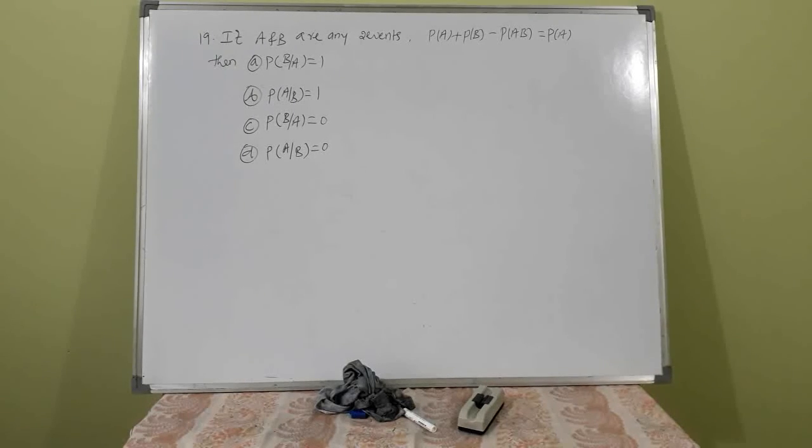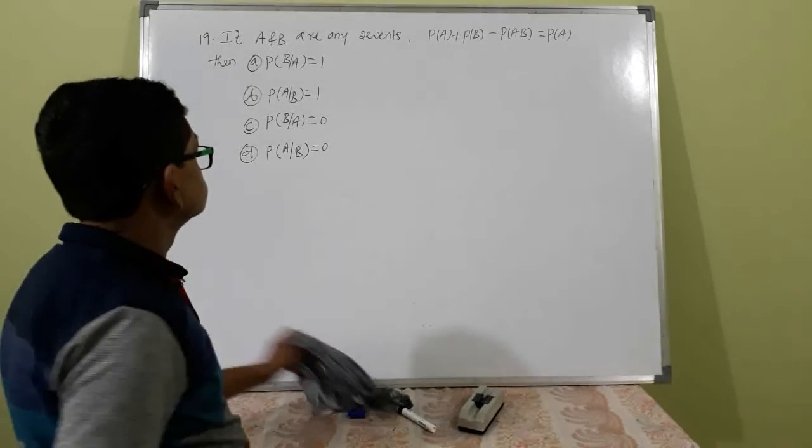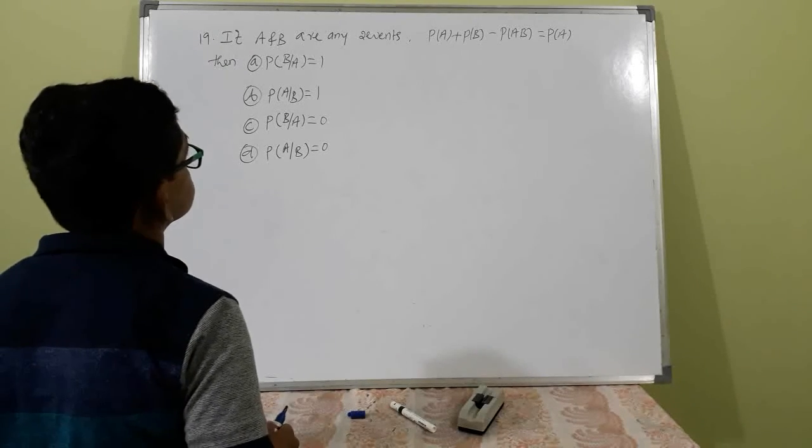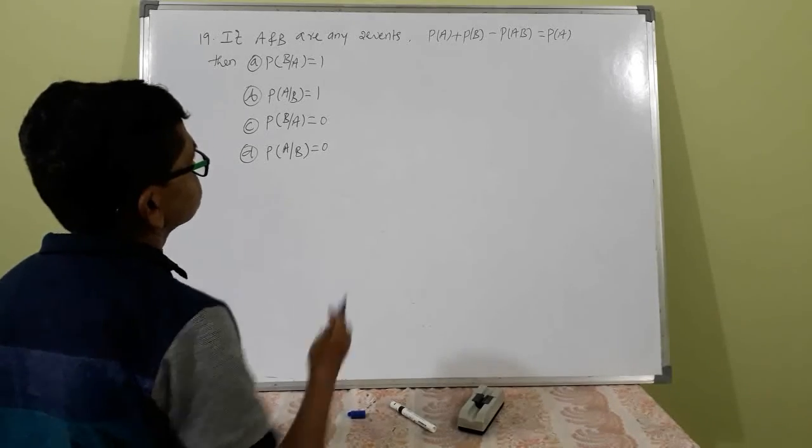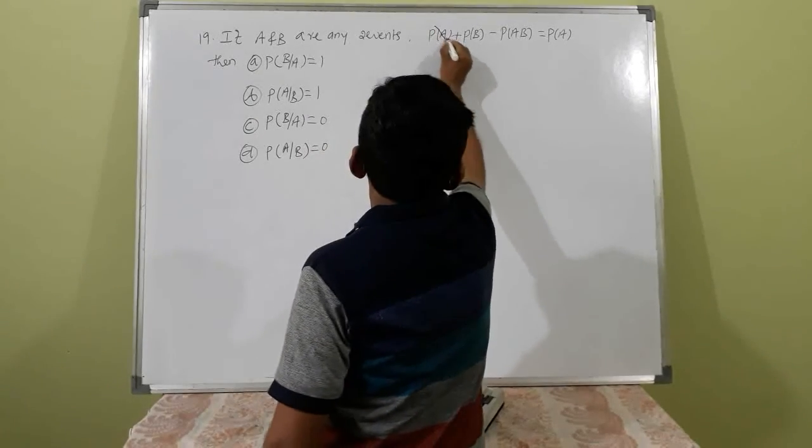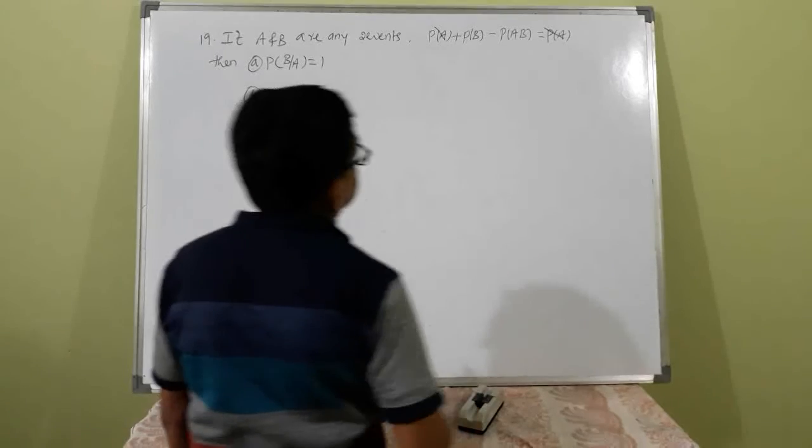If A and B are any two events, suppose probability of A plus probability of B minus probability of A intersection B is equal to probability of A. Then 4 options are given. Probability of A gets cancelled here, isn't it?